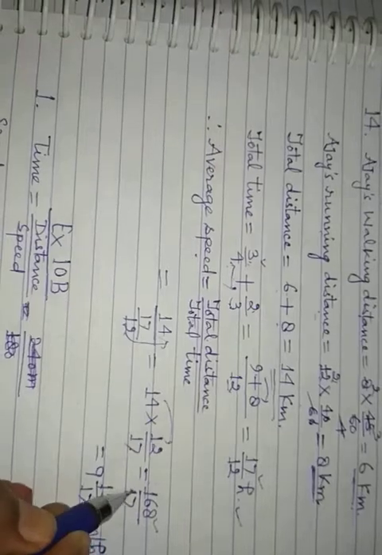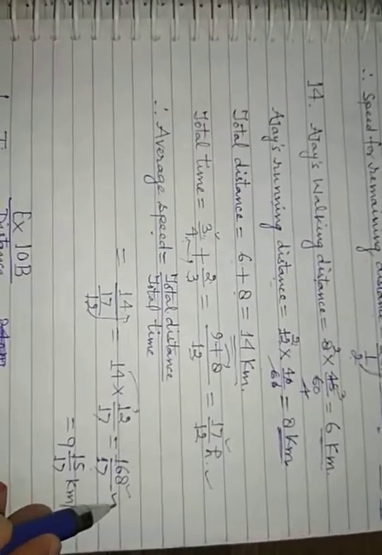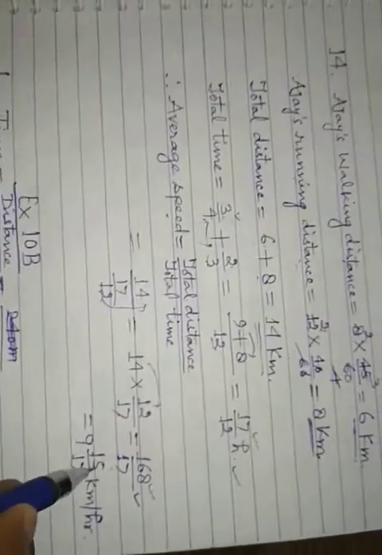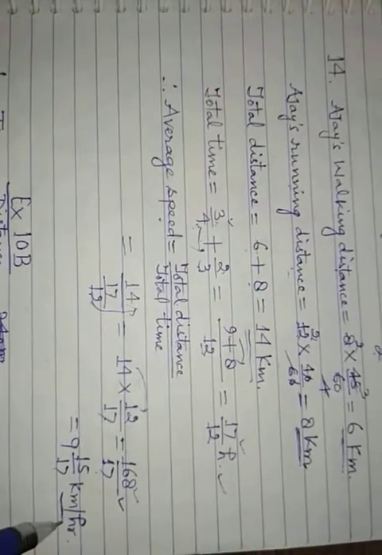168 upon 17. You may write this also as 9 whole 15 upon 17 kilometer per hour.